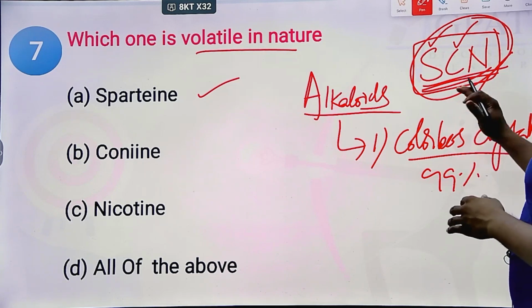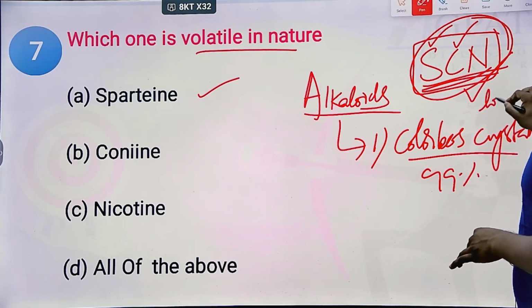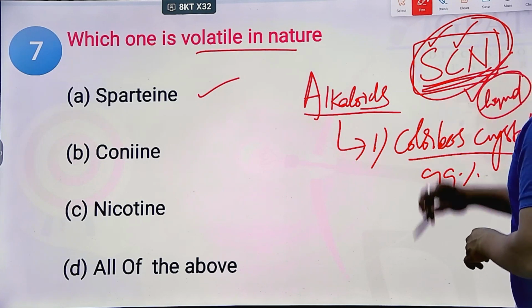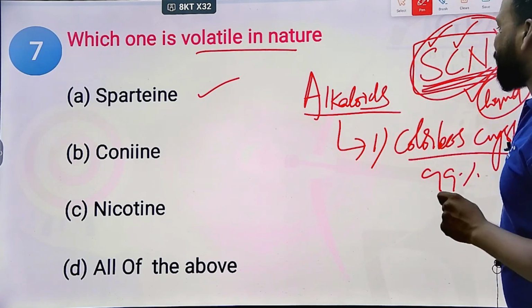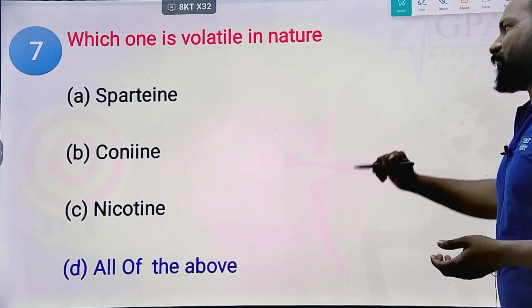SCN, cyanide, is the example for the alkaloids which are present in liquid form, especially volatile alkaloids. Clear? Yes. The right answer is all of them.